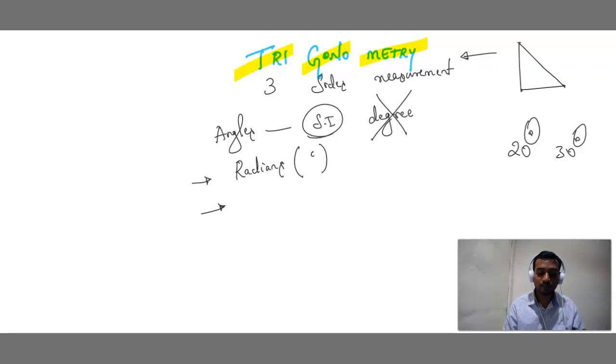Next, number 2, SI unit we have done. Next is, in this chapter, make sure that we see this symbol. What is this symbol? I hope you all know this. We pronounce that as pi. Usually the value of pi is 22/7.